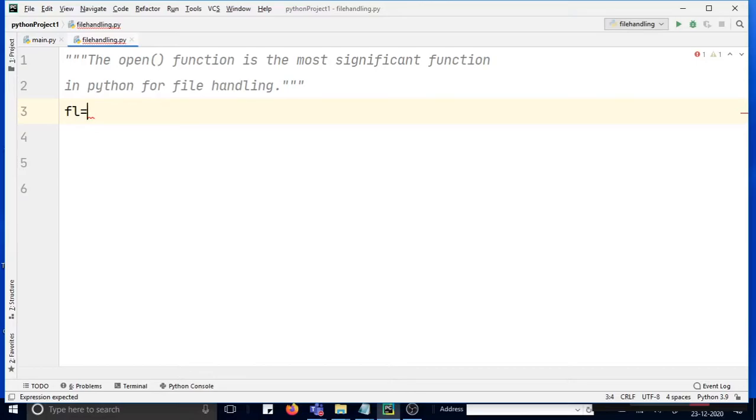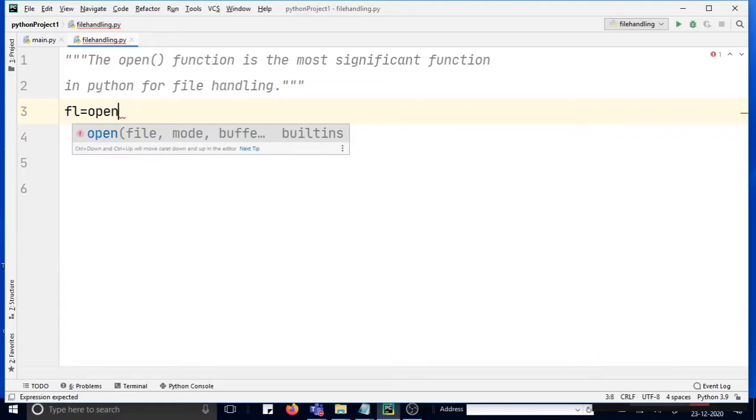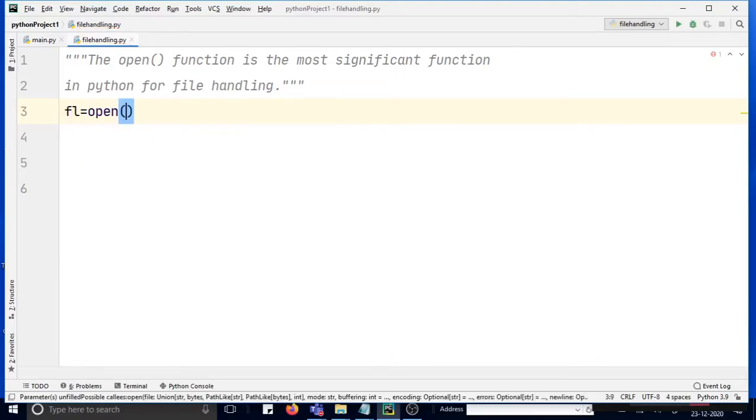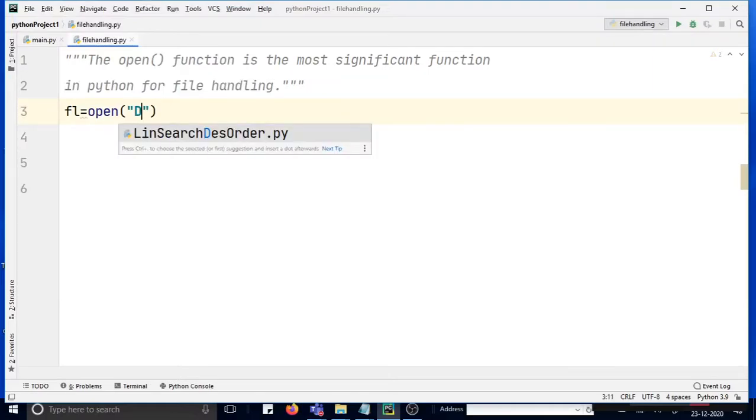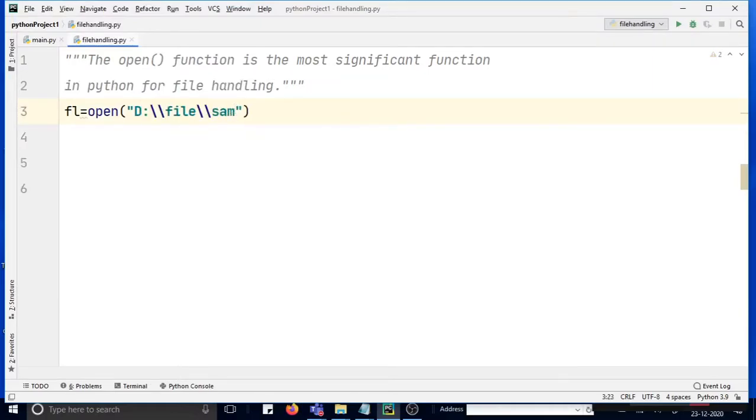First we have to write a file pointer, or a variable, that will be pointing to the file. This can be any name you like. I'm writing FL here, and then, as I said, the open function is the most significant function, so you have to write the open function. In between you have to write the path of the file stored in this location.